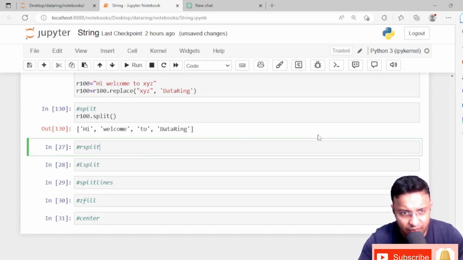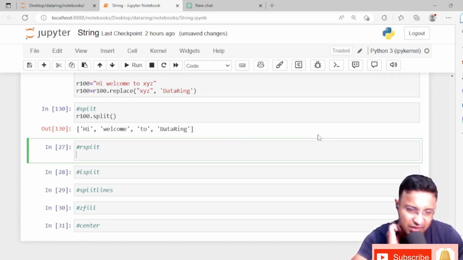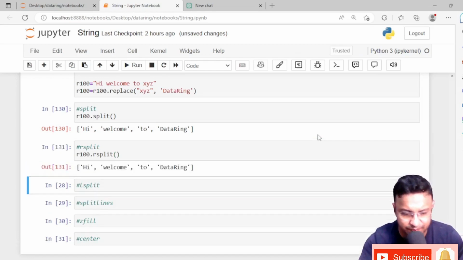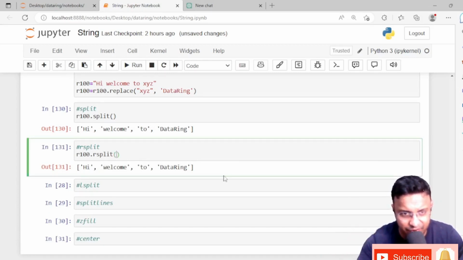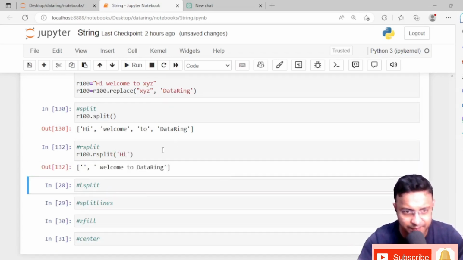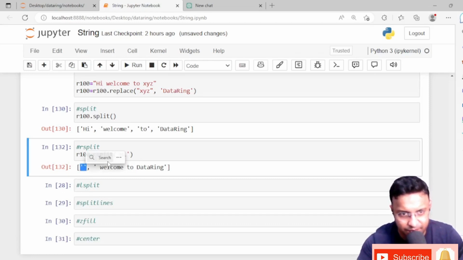Now again, this one I will show you. R100 dot rsplit, and in rsplit also it will come like a list itself. Split always will give you a list. Okay, here if I write hi, this thing will go. The split, if we use split, right? I forgot to tell you. Suppose, this split is very much important.